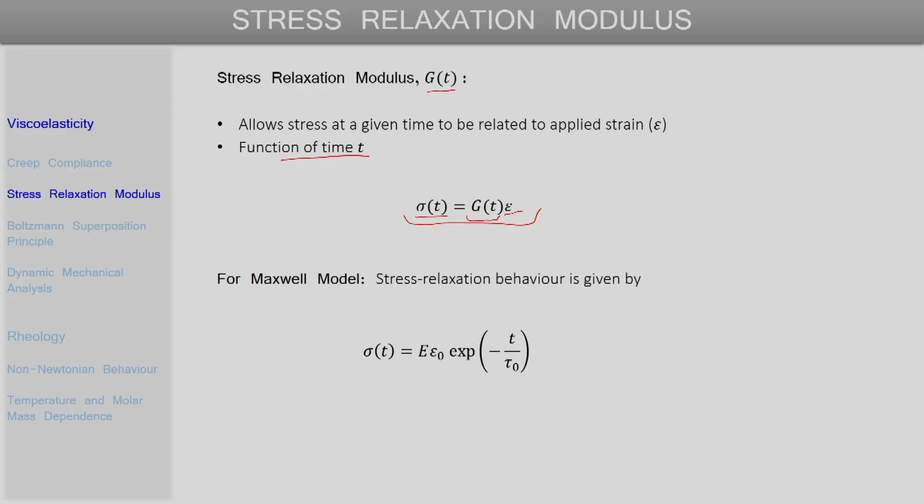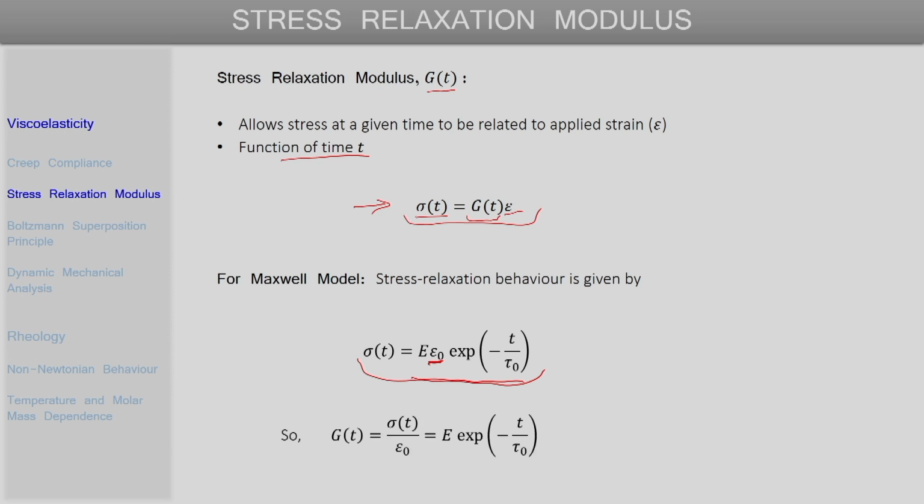So, if we have the Maxwell model, then from the previous lecture the expression for the stress as a function of time, as developed for the Maxwell model, is given here, and the constant applied strain is epsilon naught. Now if we go back to the expression that defines the stress relaxation modulus, G(t) is nothing but sigma by epsilon.